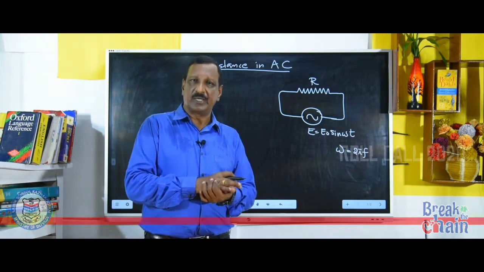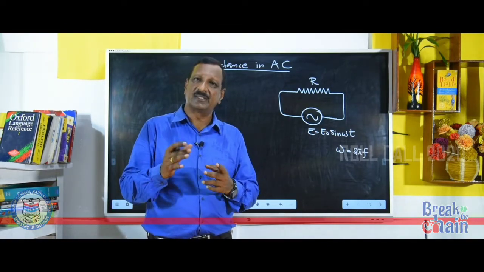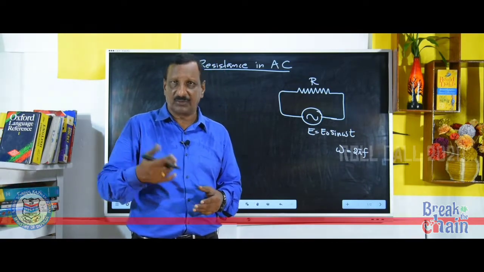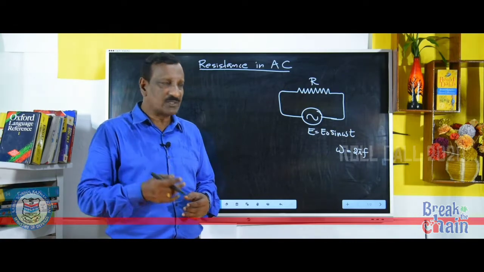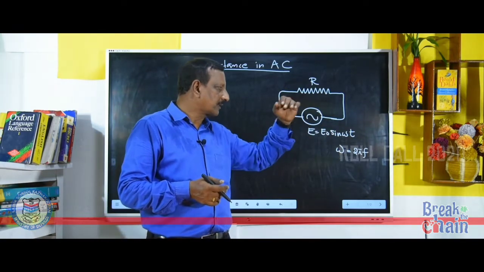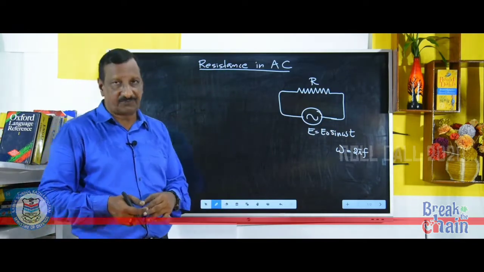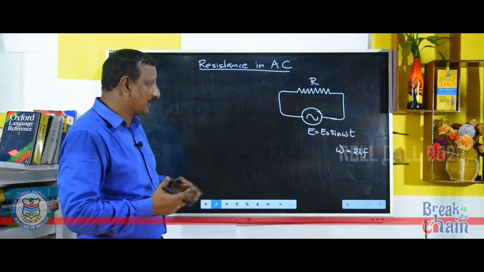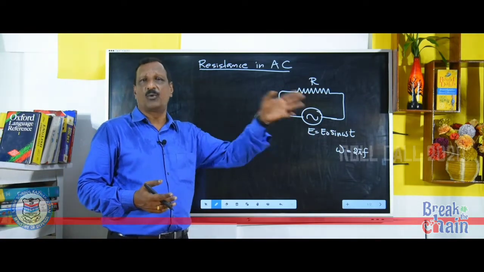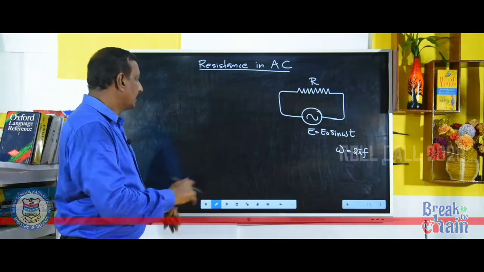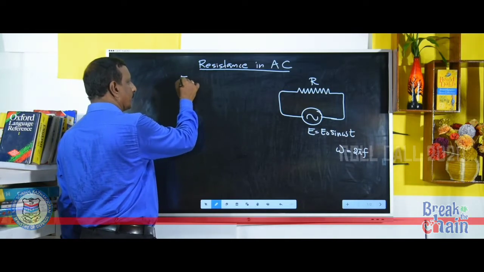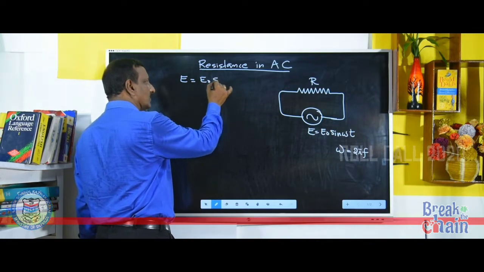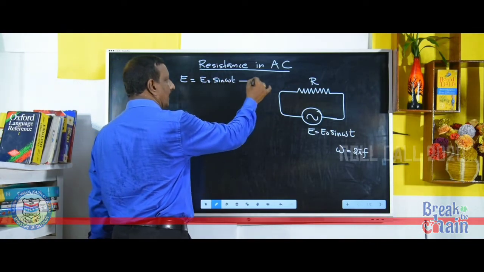In domestic situation in India, the frequency is 50 hertz. The domestic frequency of our AC is 50 hertz. So f is frequency and that frequency can be converted as angular frequency as 2 pi f. F is the normal frequency and omega is known as the angular frequency. So E is equal to E0 sin omega t. The equation for EMF, or voltage, is E is equal to E0 sin omega t. Let it be equation 1.